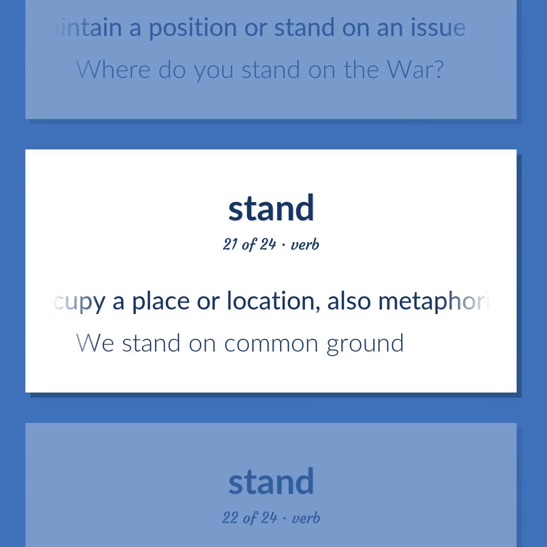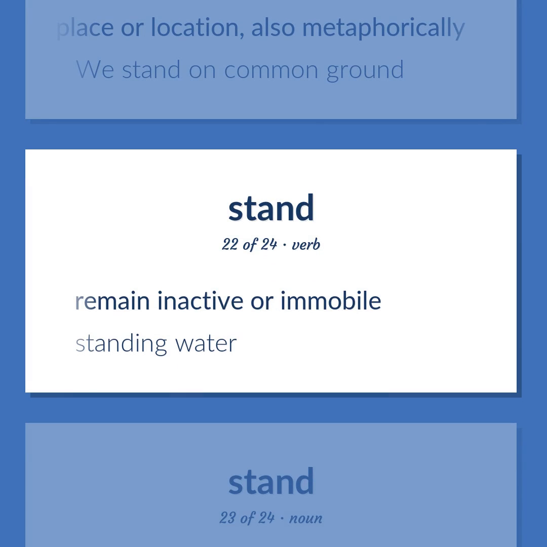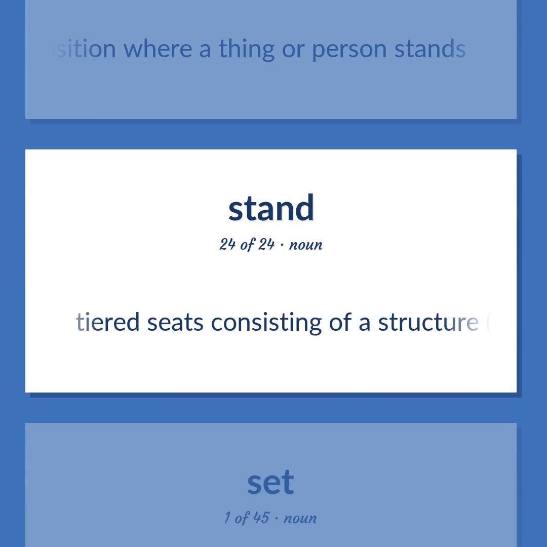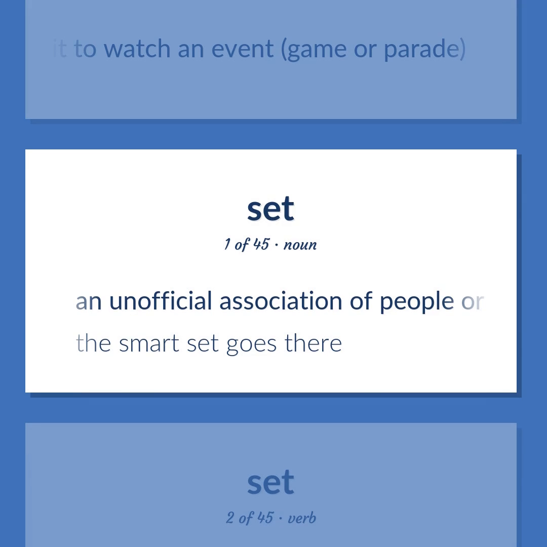Occupy a place or location, also metaphorically. We stand on common ground. Remain inactive or immobile. Standing water. The position where a thing or person stands. Tiered seats consisting of a structure, often made of wood, where people can sit to watch an event, game or parade. An unofficial association of people or groups. The smart set goes there.